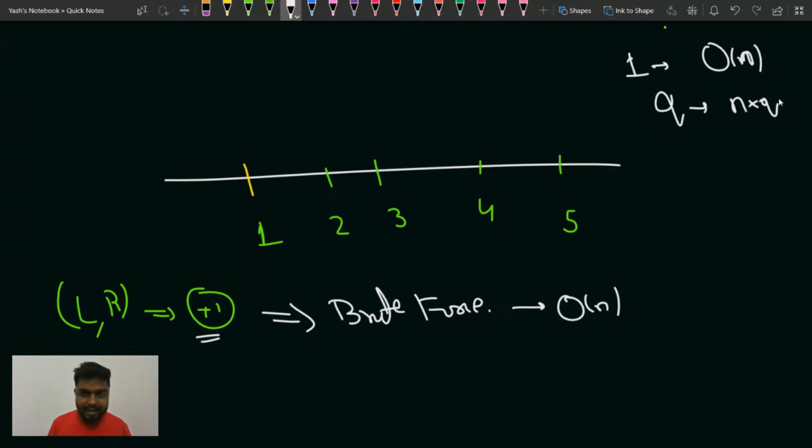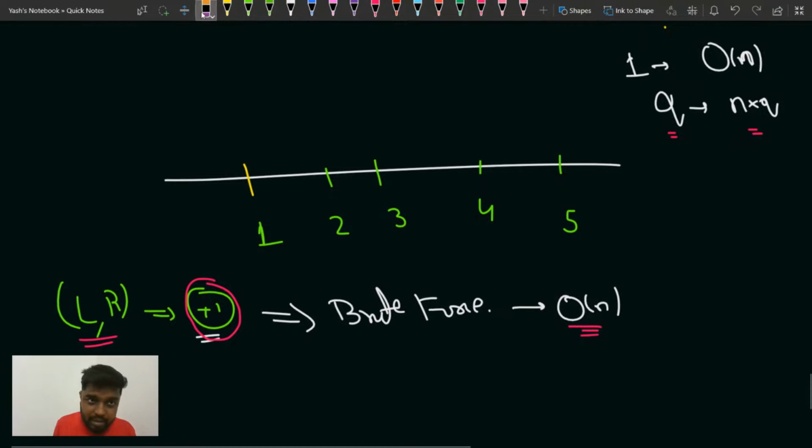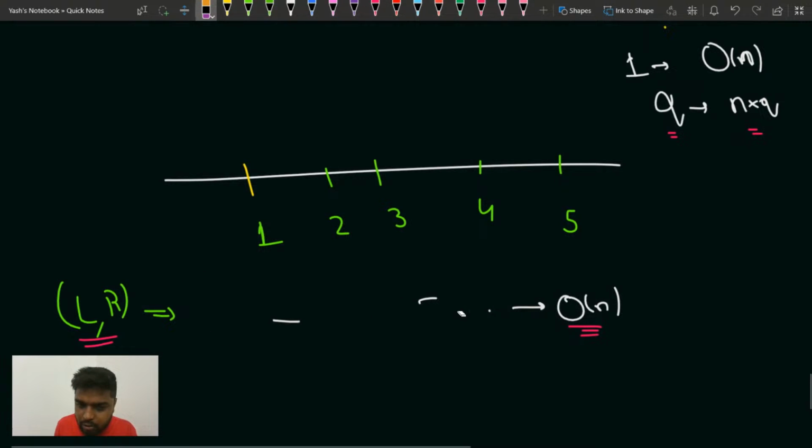It would be squarish in nature, because if you update L to R and you are updating every element by one, since every shop in the range L to R is visited one time each, then one update would take order of n time. So for q queries it would take n into q time, which is quite a lot. But you can do it in a better fashion. Let me show you.